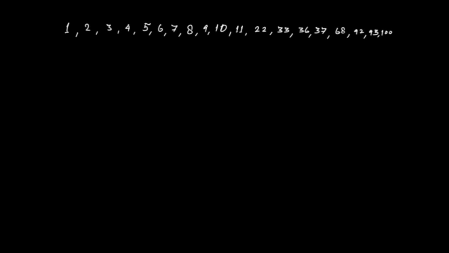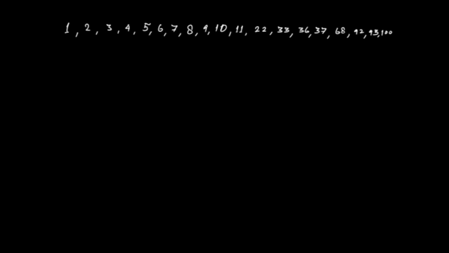So even numbers are all those numbers which are completely divisible by 2. That is, 2 is their proper or exact divisor. It means that if you divide that number by 2 and the remainder is 0, that number is completely divisible by 2, and therefore 2 is the proper or exact divisor, and such numbers are called even numbers.